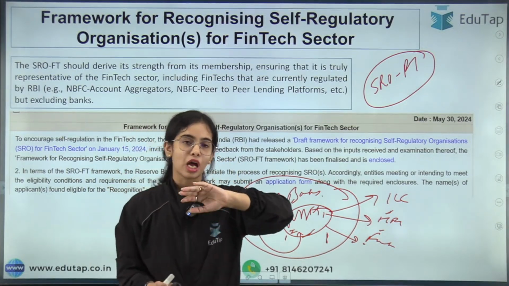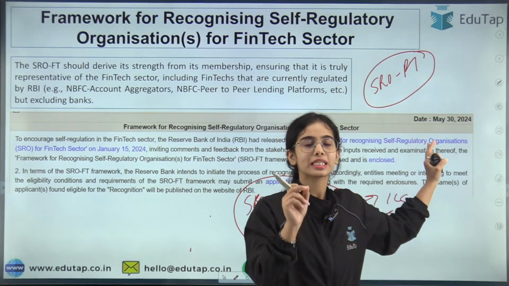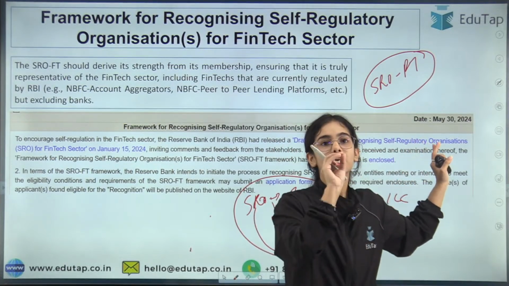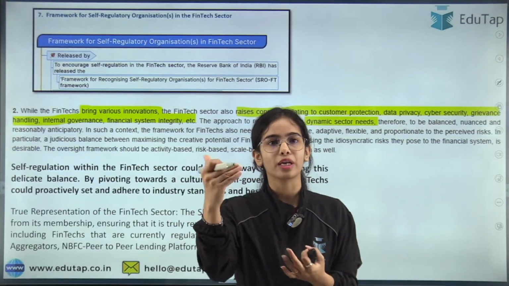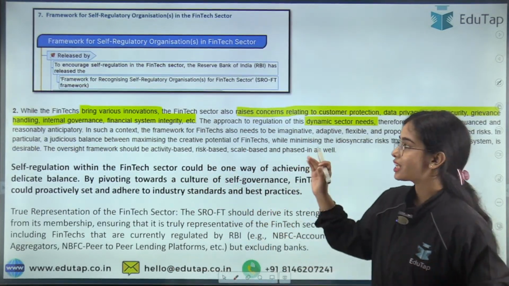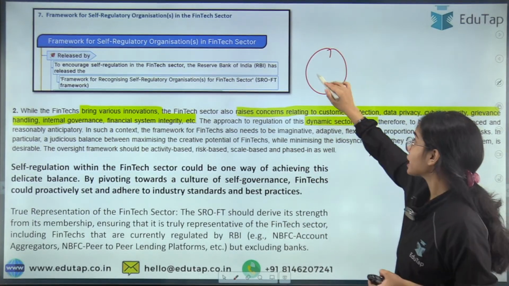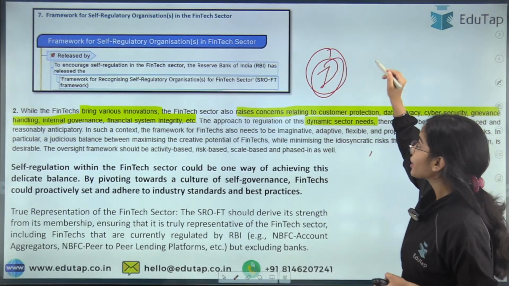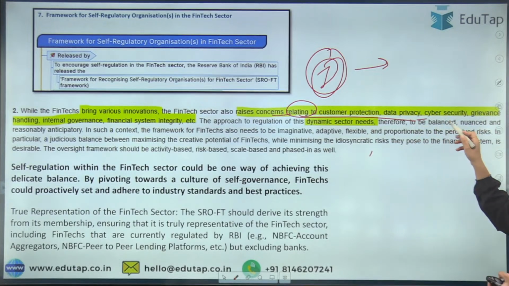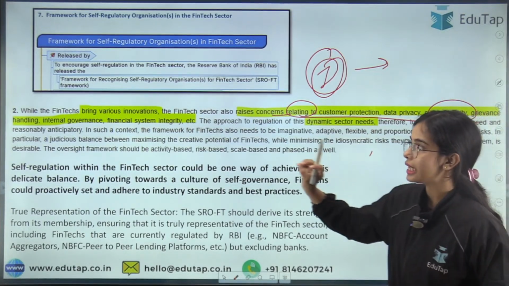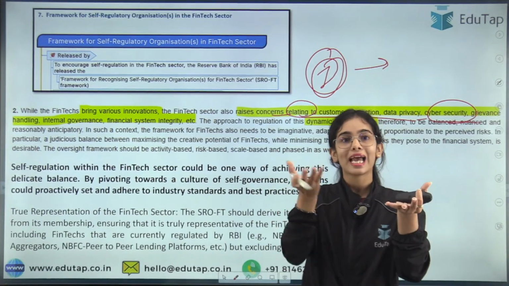Now there is a framework that was released on May 30, 2024. This is the framework especially for the SRO for the fintech sector. Many fintechs are not regulated by the RBI or any other domain, and the fintech sector is developing very fast in our country. It is bringing innovations in our country, as well as raising concerns relating to customer protection, data privacy, cyber security, grievance redressal and internet governance. So we have to balance the innovations and the concerns.